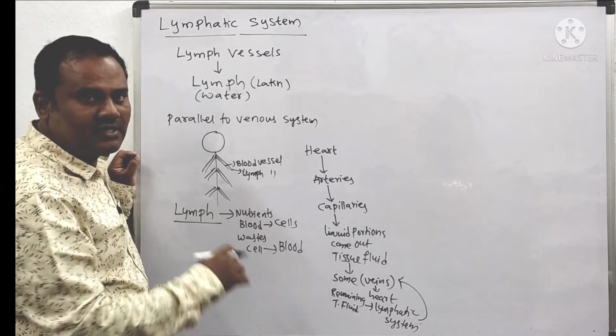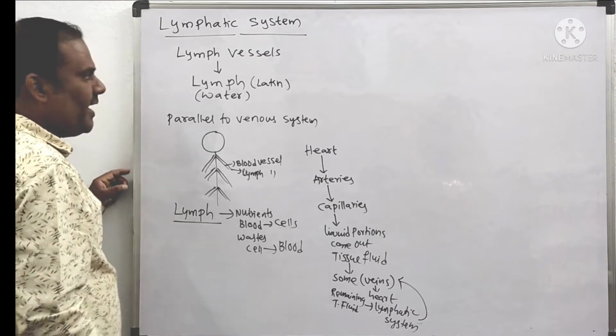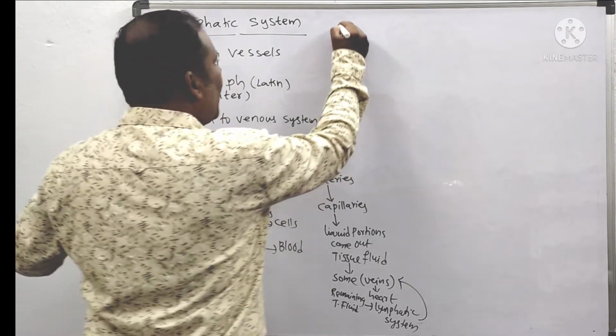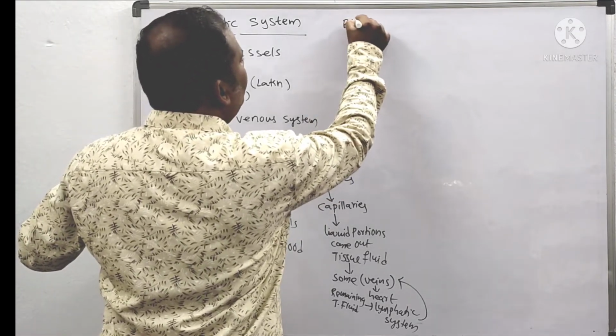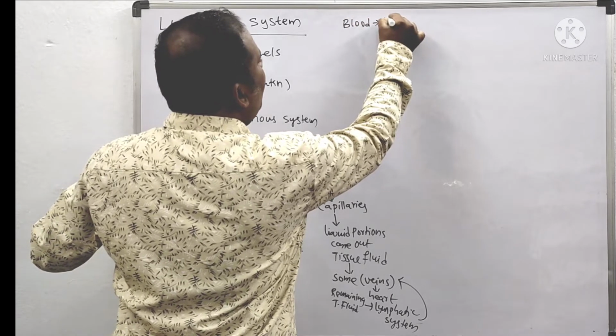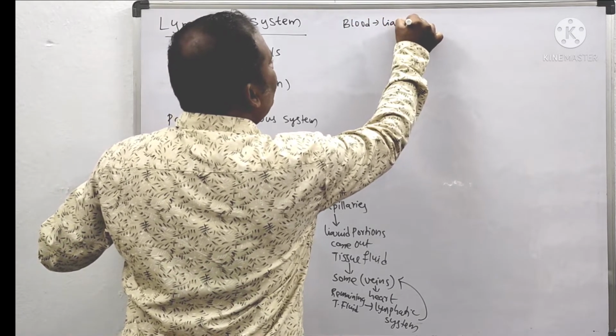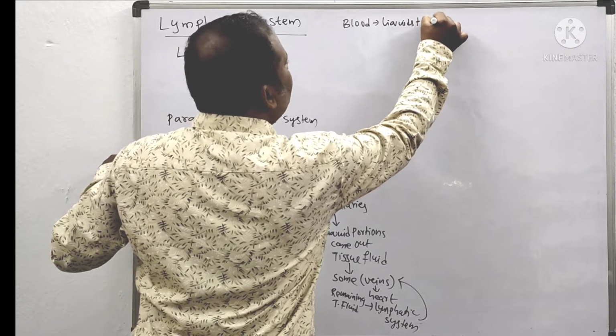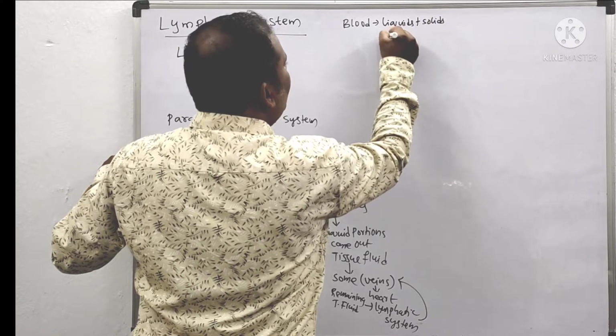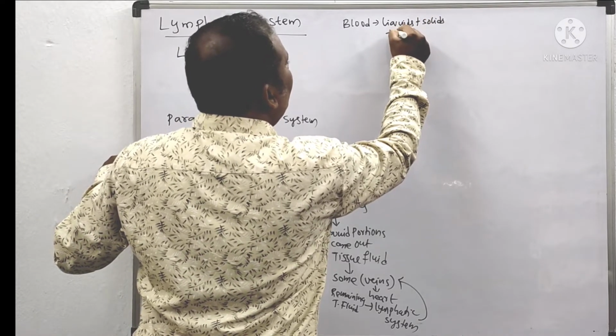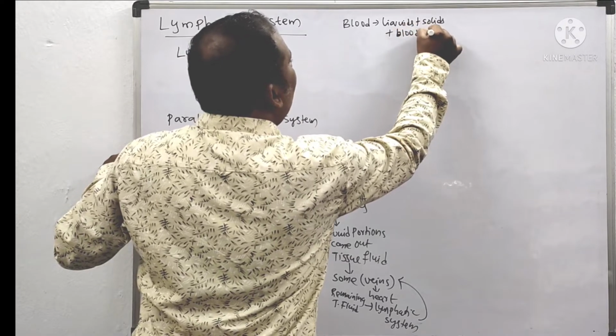That is blood. That is also one of the functions. What is the difference between them? Blood means what? It consists of liquids plus solids plus blood cells. Blood has what? Blood cells.